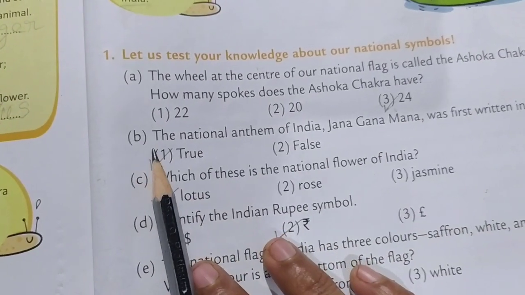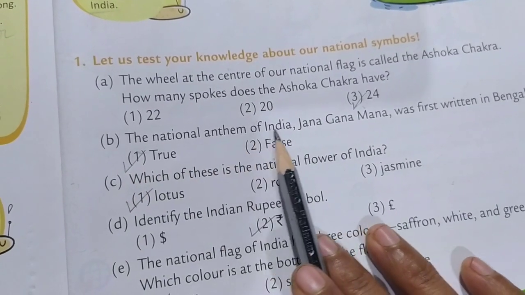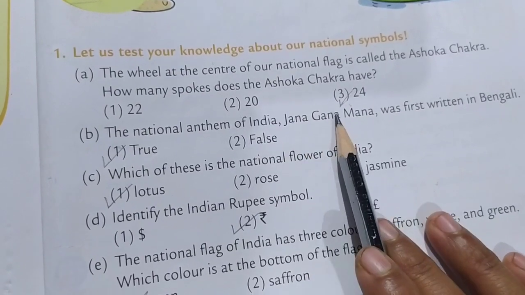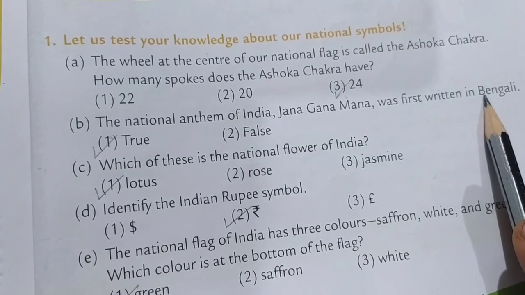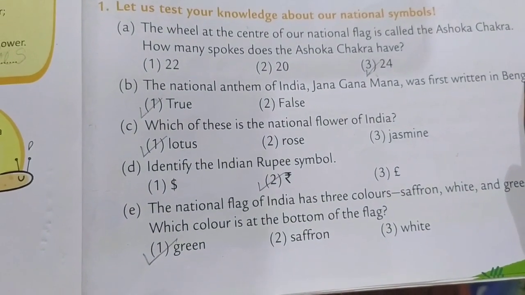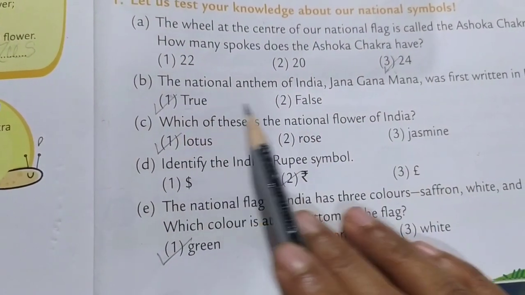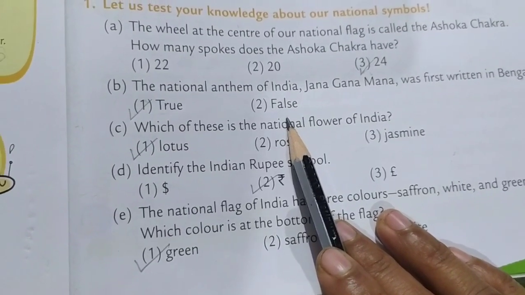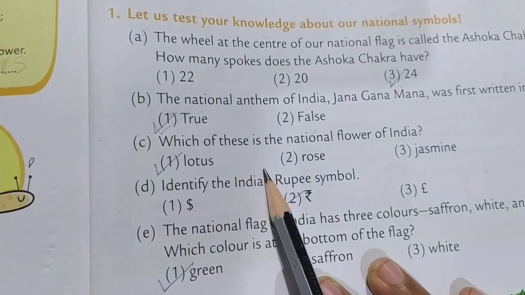Okay. Next question. The national anthem of India. Which is our national anthem? Jana Gana Mana. Was first written in Bengali. So, Jana Gana Mana is first written in Bengali language. Is it true or false? Yes, it is right. So, we can write true. All of you put first one. First option is right.